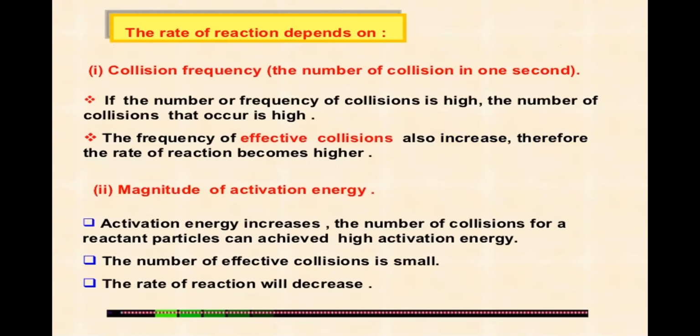Okay. So next we have to deal with what the rate of reaction depends on. What are the factors, based on the collision theory, for the rate of a reaction? Thus, the rate of a reaction depends upon, first, the collision frequency. As we know, frequency is the number of collisions in 1 second. So collision frequency is the number of collisions in 1 second.